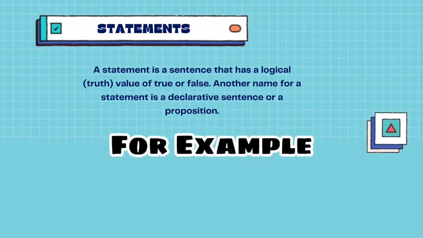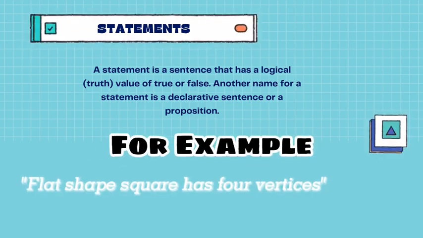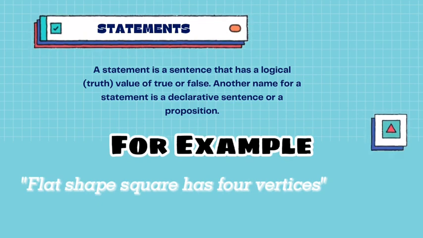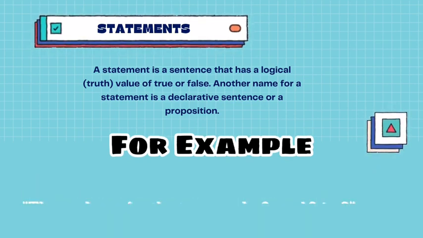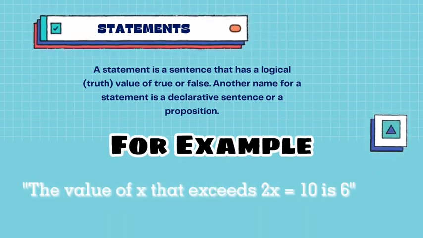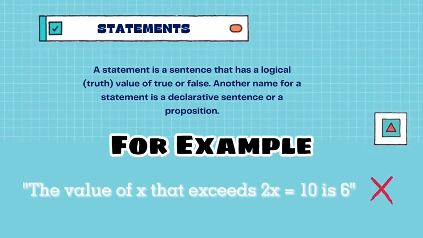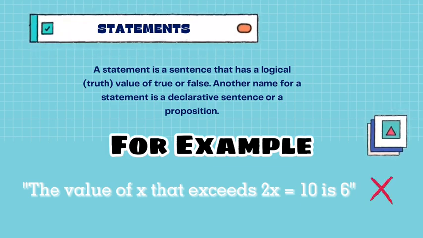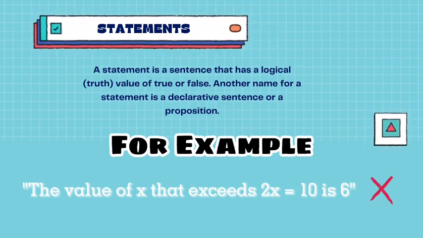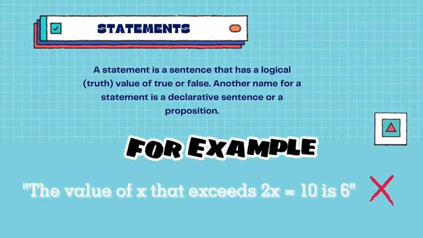For example, a flat-shaped square has 4 vertices. The statement is true. The value of x that exceeds 2x equals 10 is 6. This statement is false. Keep in mind that every statement is a sentence, but not every sentence is a statement. Sentences that are not statements cannot be determined, such as interrogative sentences, imperative sentences, and exclamation sentences.